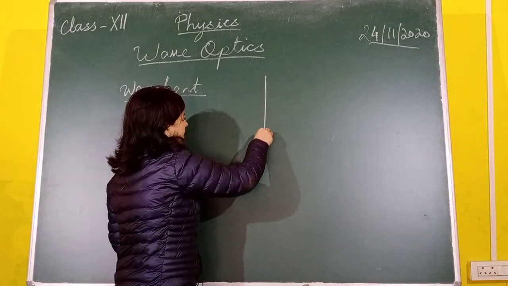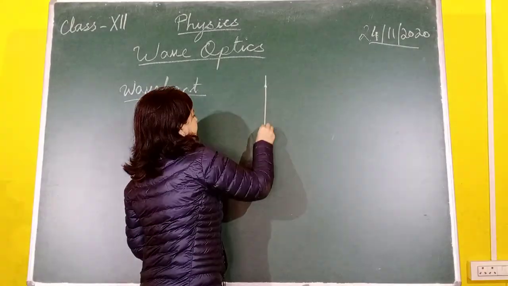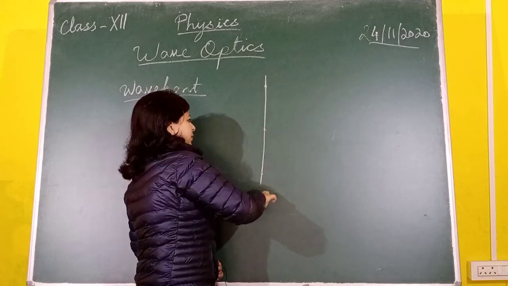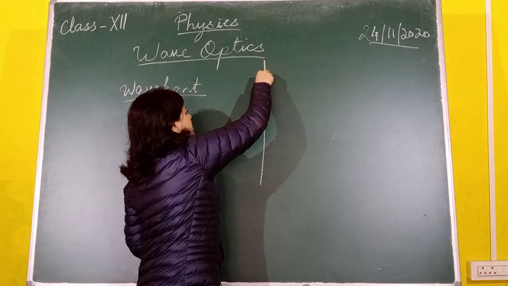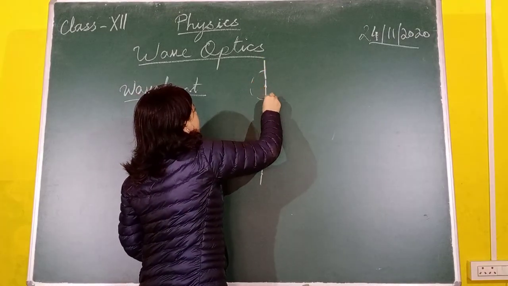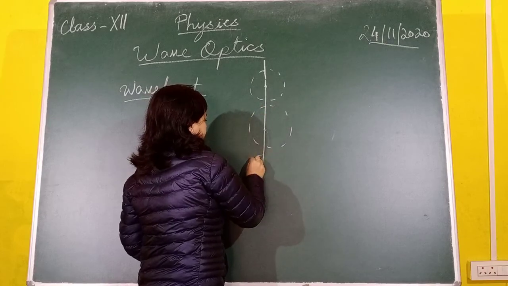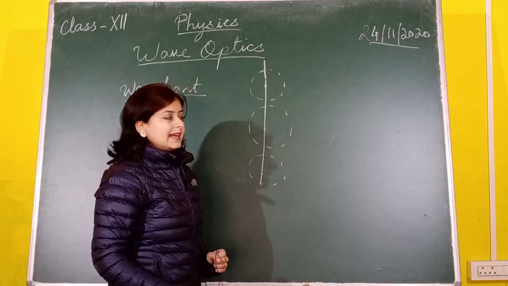Now I'll show it with the help of a diagram. Suppose you have a wavefront, this is called the primary wavefront. Now take any 3 points on the wavefront. All the points, including these 3 points, act as a fresh source of disturbance. That means you draw a sphere with the radius equal to the distance traveled by light in that time.